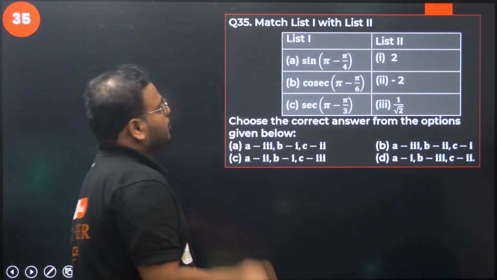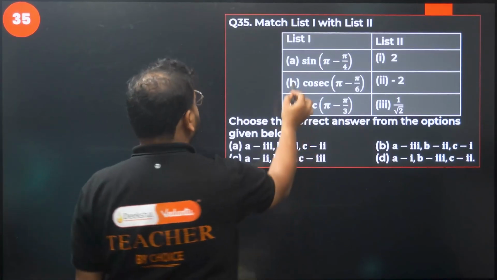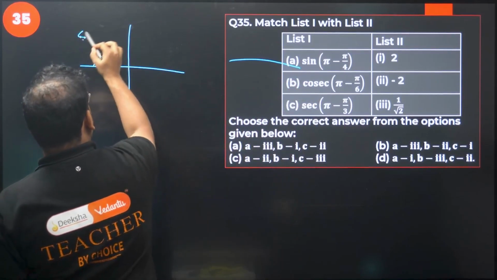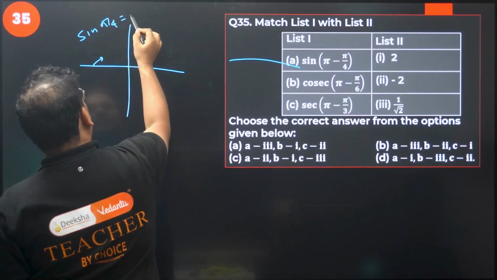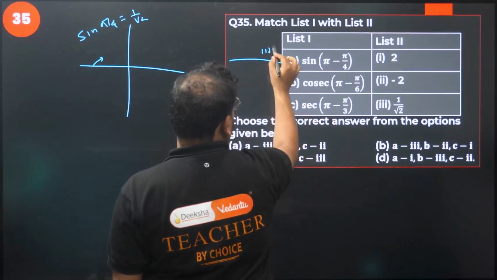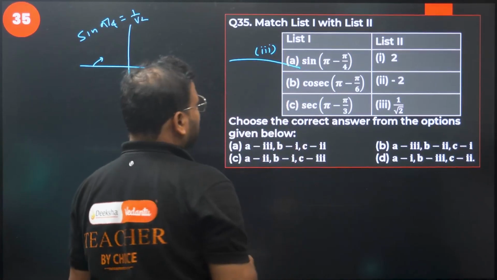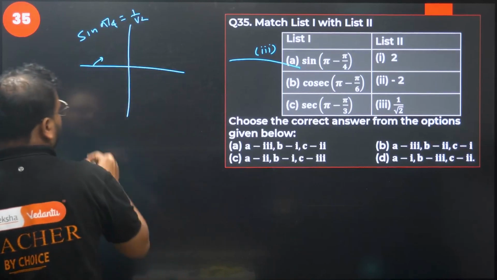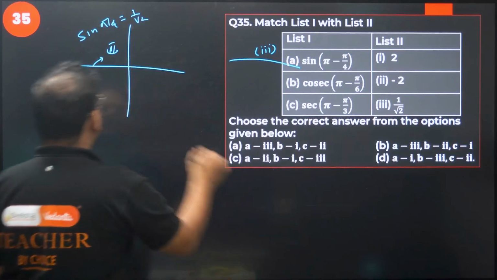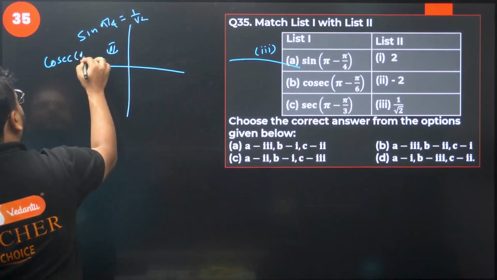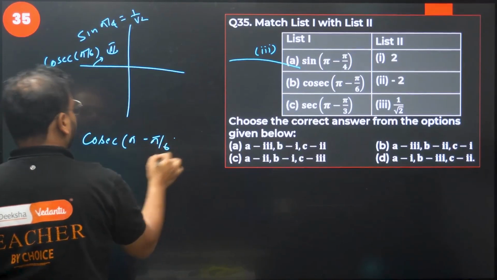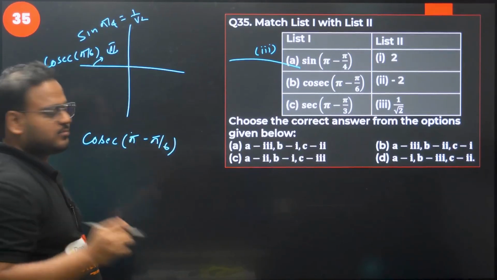Match the list 1 to 2. Okay. Sin pi by 4 is going to be in second quadrant. Okay. And simply sin pi by 4 will become 1 by root 2. So this is going to be option number 3. Cosec pi minus pi by 6. Again positive, right? Again second quadrant only. Pi minus 30 is second quadrant only. So what am I going to get? Cosec pi by 6, because at pi the ratio does not change, so it becomes the same.